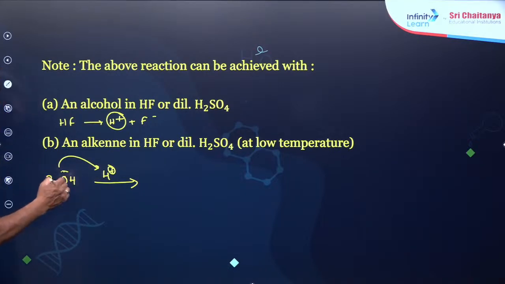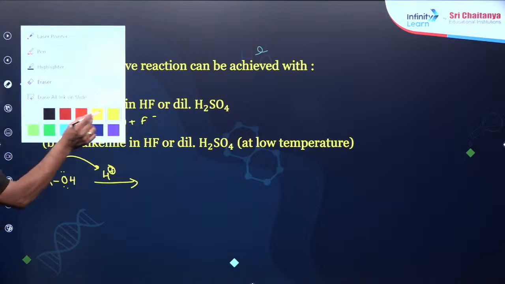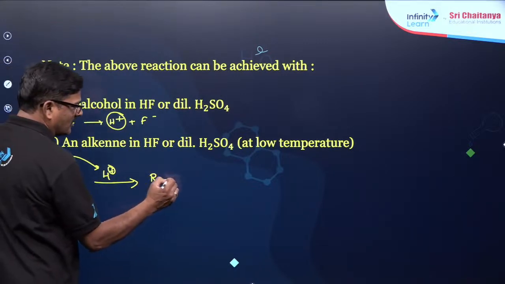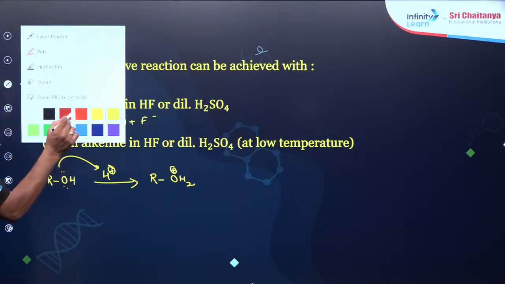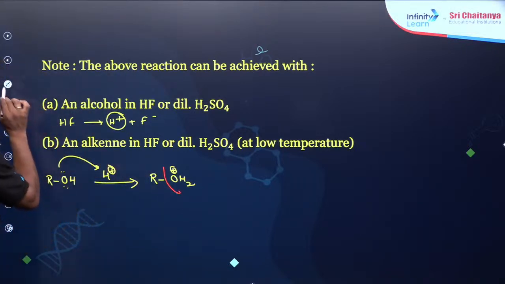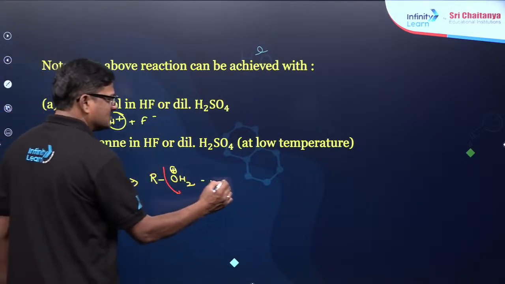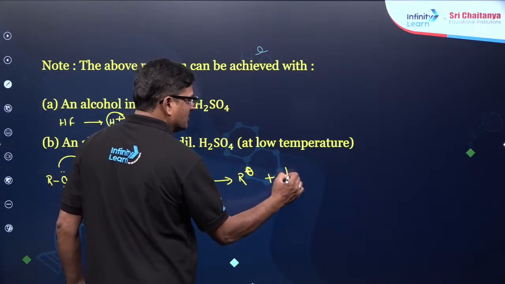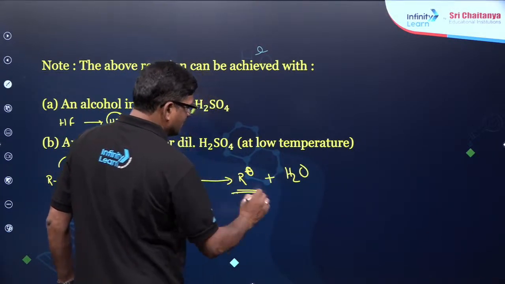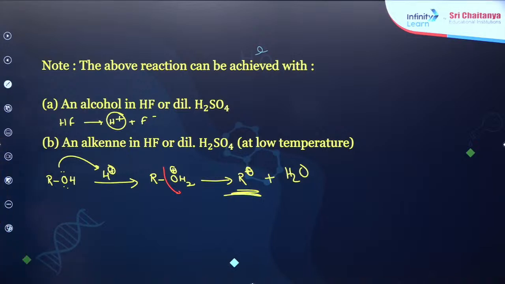This is a poor leaving group. Once it is protonated, it is a better leaving group, ROH2 plus is formed, and a carbocation is formed and the water molecule is eliminated. You understand? Clear?